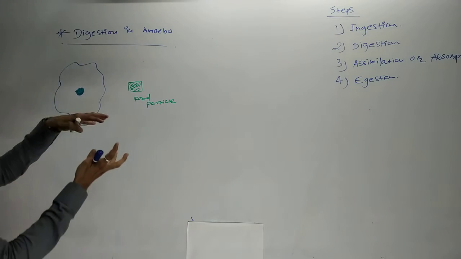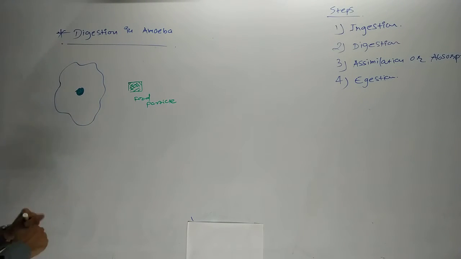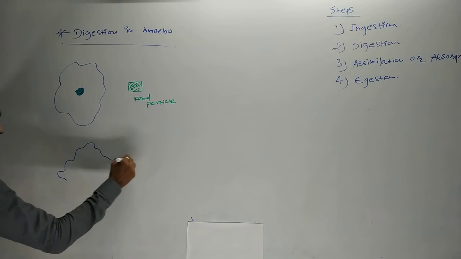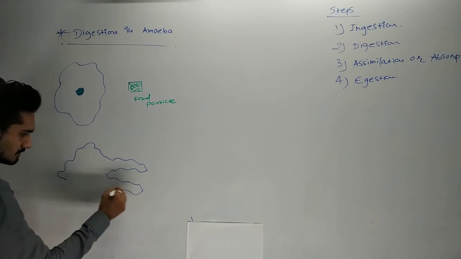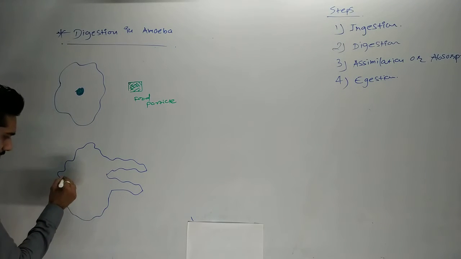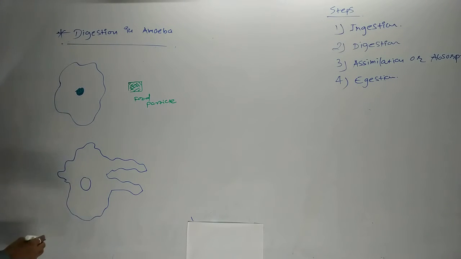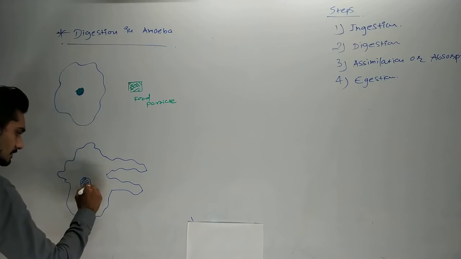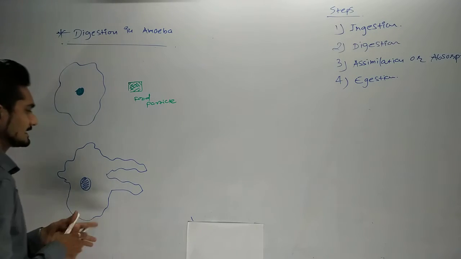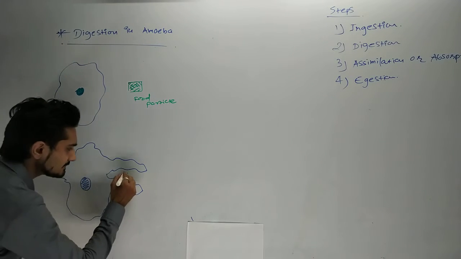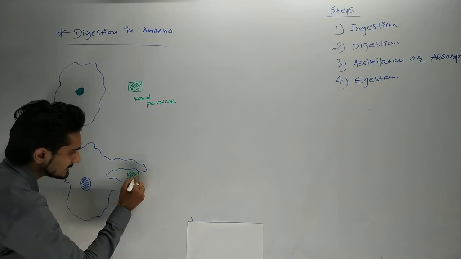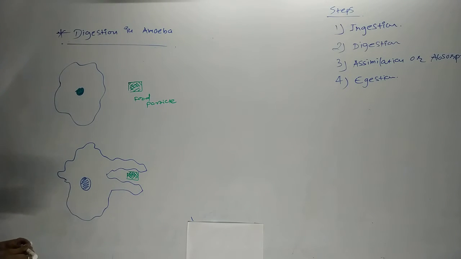And how does it take that food into its body? It creates an artificial hand like that. See, like that it creates the artificial hand to take the food particle inside its body.